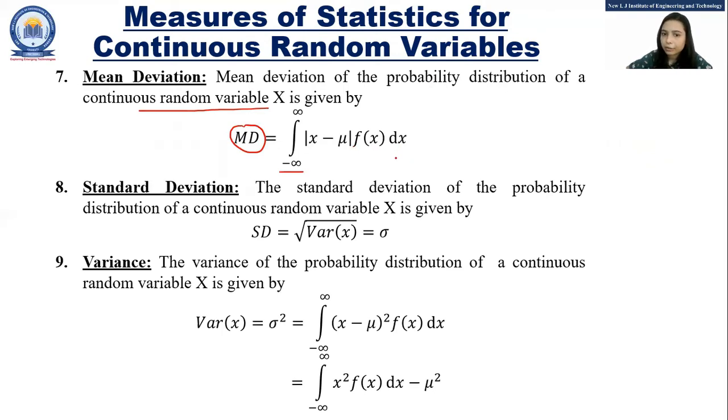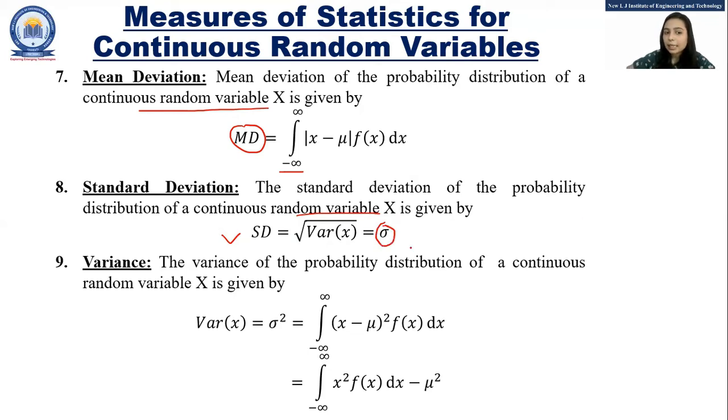Next is standard deviation. The standard deviation is nothing but the positive square root of the variance. So for random variable x, the standard deviation is given by SD equals under root variance of x, and that is denoted by sigma.